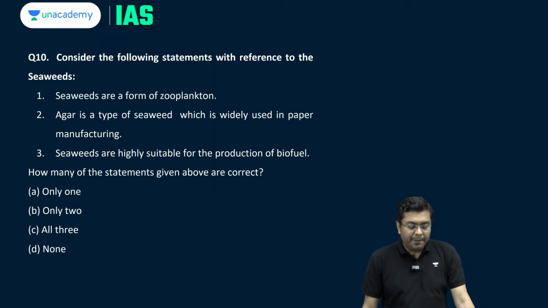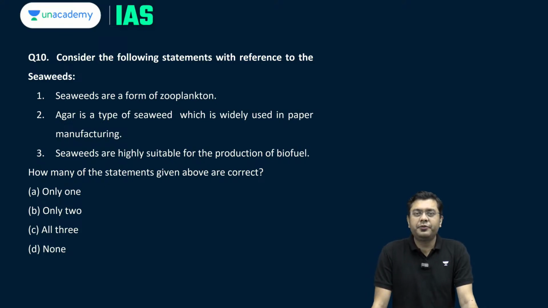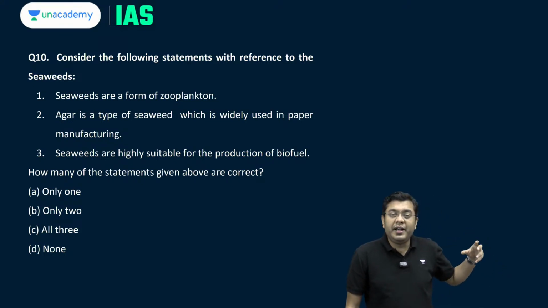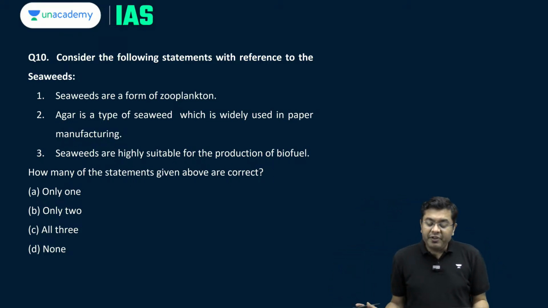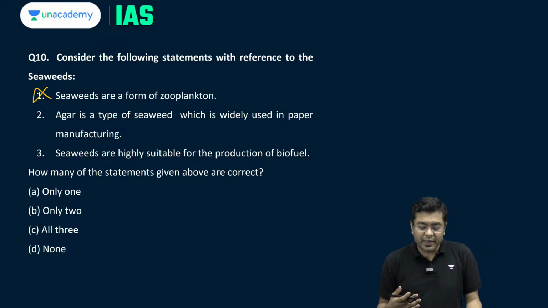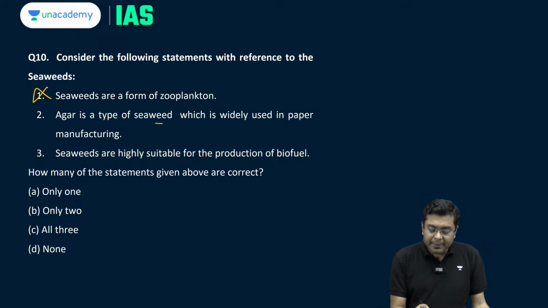Okay. Now, consider the following statements with reference to seaweeds. Seaweeds have been in use for the past 3 years now because of the effort and the research which has gone into extracting the medicinal utility out of these seaweeds. So, seaweeds are a form of zooplankton? No, they are not. These are producer communities, these are not consumer communities. Then, agar is a type of seaweed which is widely used in paper manufacturing. This is a correct statement.